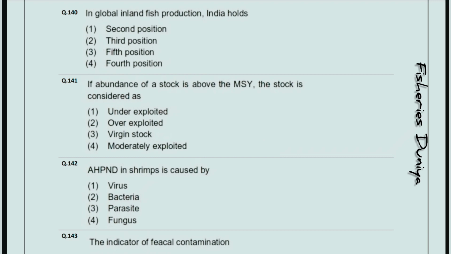If abundance of a stock is above the MSY, the stock is considered as. So the correct answer is option number first, underexploited. AHPND in shrimp is caused by. So the correct answer is option number 2, bacteria.